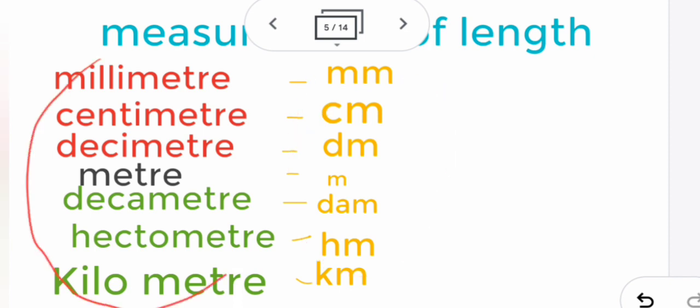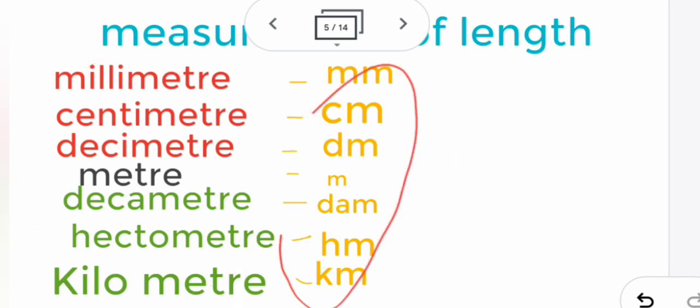We don't always use the full spelling. We write in the short form. So these are the short forms.